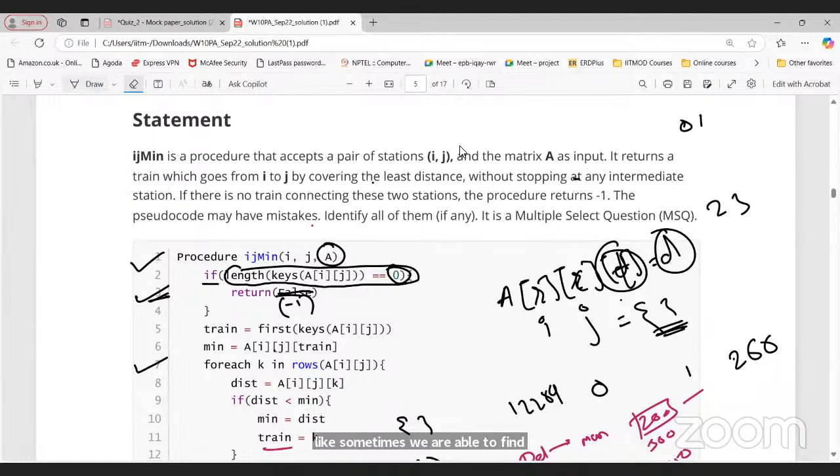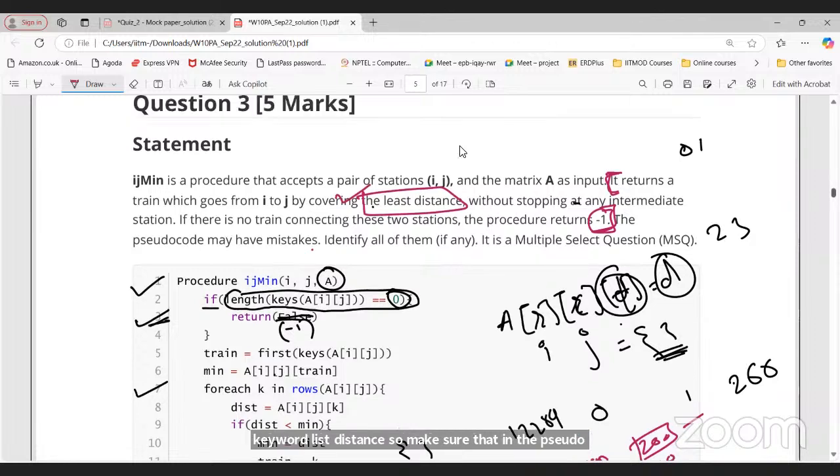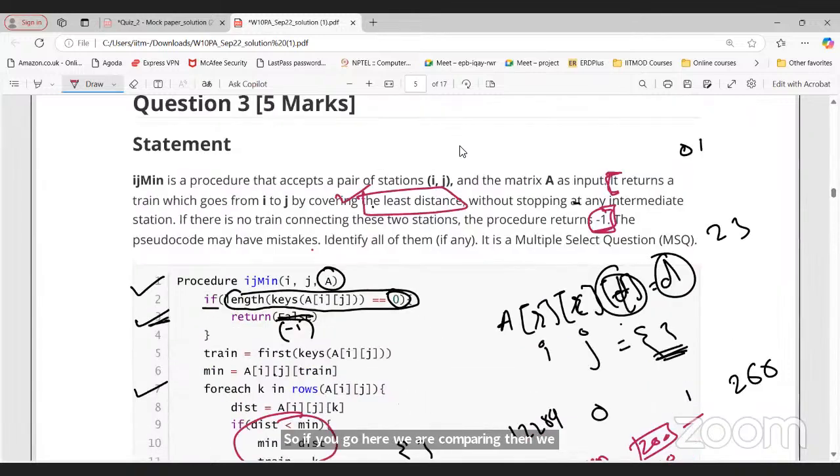First we have to understand our requirement, what is given in the question, right? So -1 it should return, but what is this procedure doing, right? You can break down this problem statement. This is a problem statement. This is a required thing. We have to break this down. Okay. So here we have some keyword, least distance. So make sure that in the pseudocode, are we covering the least distance or not? If you go here, we are comparing, then we are covering least distance. Then if you observe there is no procedure, so it will return -1. Is this procedure doing that? So read the question, break down in multiple things, and then try to map that.